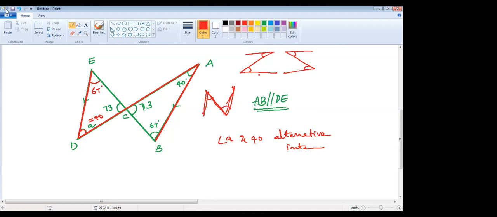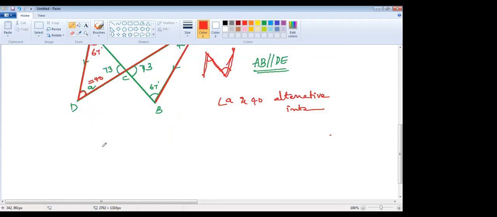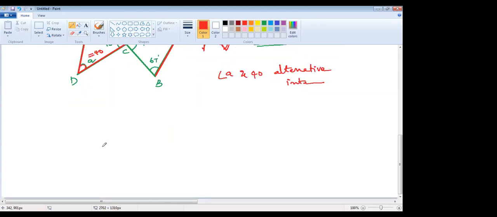Yes, ma'am. Next figure. Raghav, any doubt here? Angle A is 40, how you supposed to get? No, ma'am, I don't have any doubt. Right. Next one. I think I'm unable to see the rest of the part, Raghav. Ma'am, I actually sent it in another picture. Oh, I got it. What is the question number? I think it's 15. No, it's 16, right? Yes, ma'am.